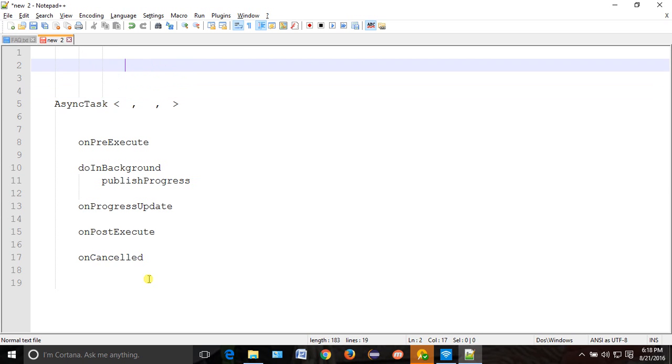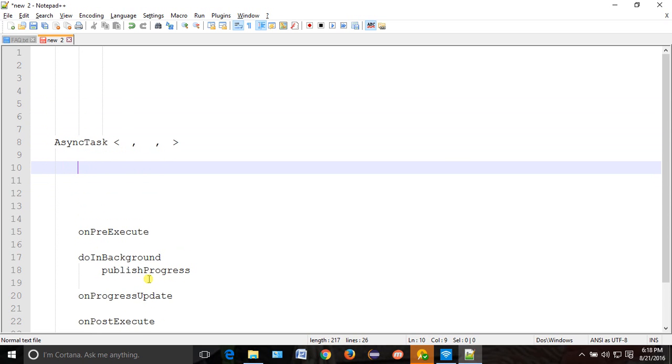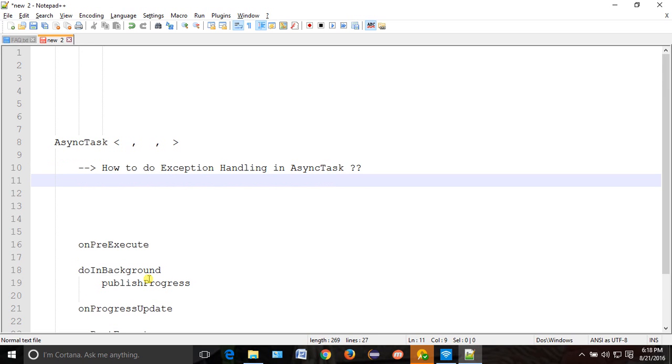Yeah, there are two more questions which are asked from this async task chapter, which you should know. The second question is one I have already discussed. One more question, let's try to discuss it: how to do exception handling in async task? This is one of the questions which is very frequently asked in interviews. So what is the question? How to do exception handling in async task?